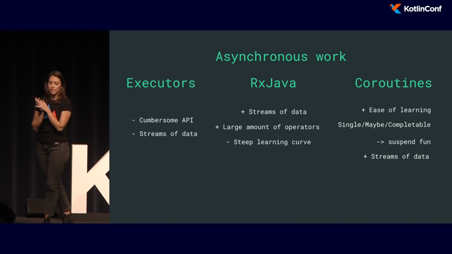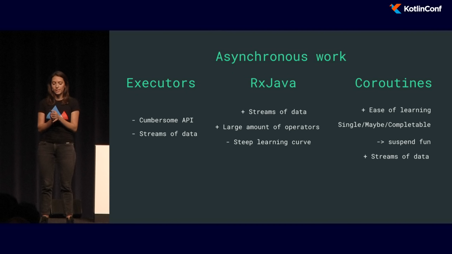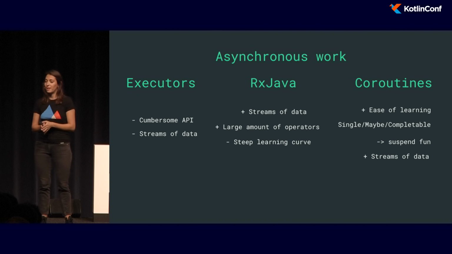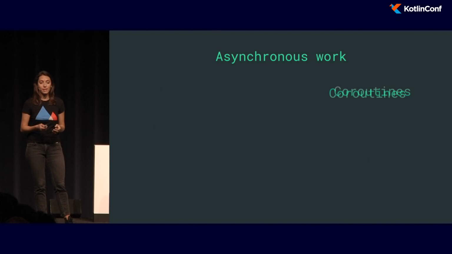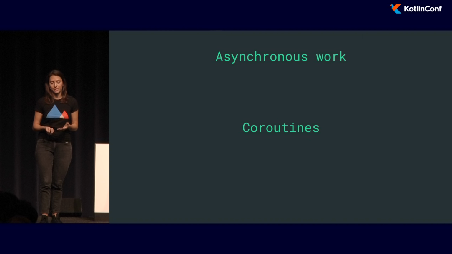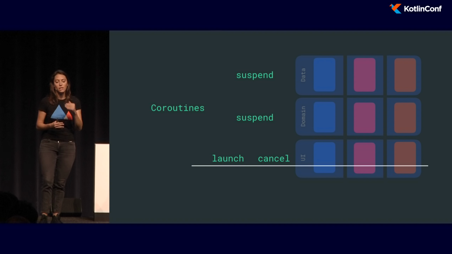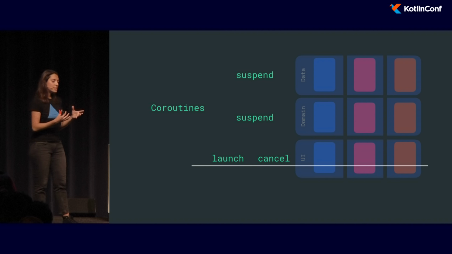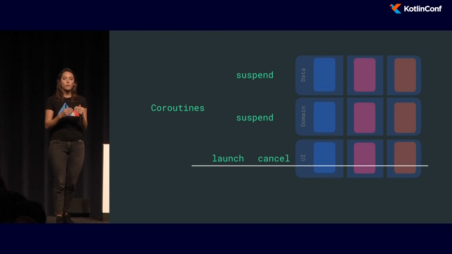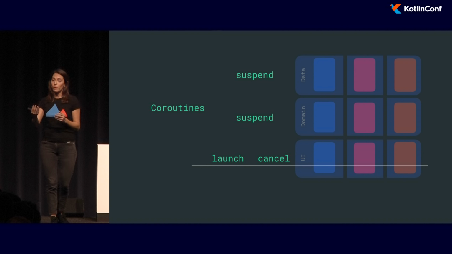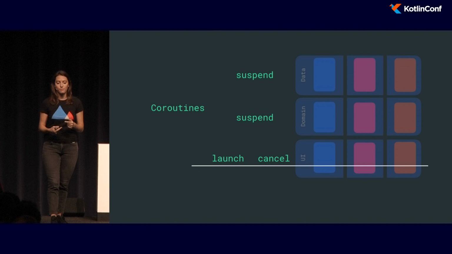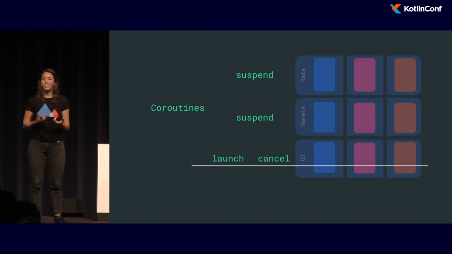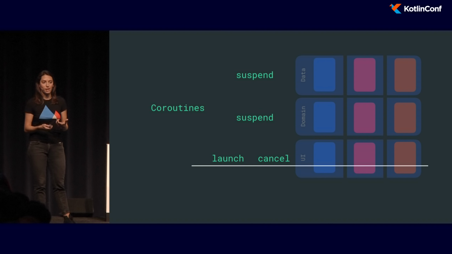OK, so looking at executors, RxJava, and coroutines, and all of their pluses and minuses, we did the math, and we decided to go with coroutines. And more precisely, we decided to launch the coroutine as close to the UI as possible. This is because whenever we're launching a coroutine, for example, to do a request to the backend, chances are when we're exiting that activity, we also want to cancel that request. So we wanted to have the launch and the cancel of the coroutine in the same class.